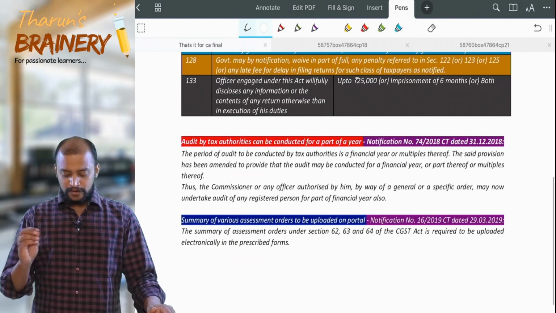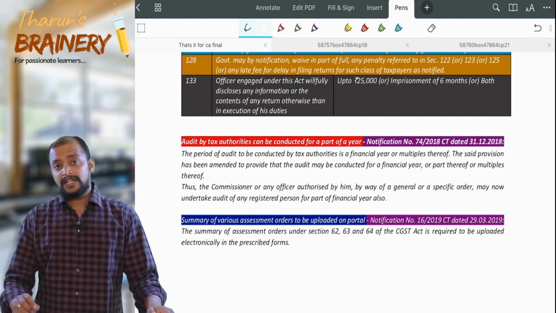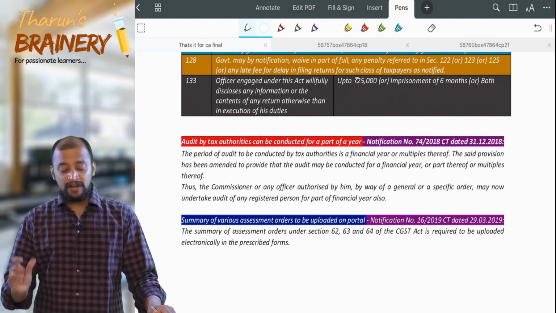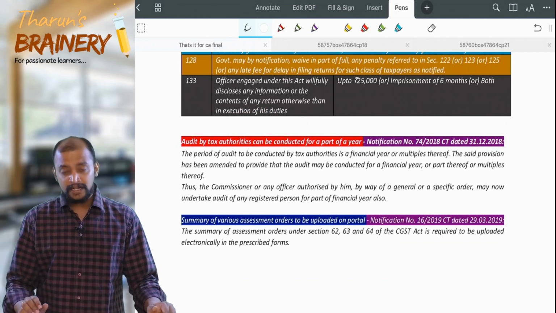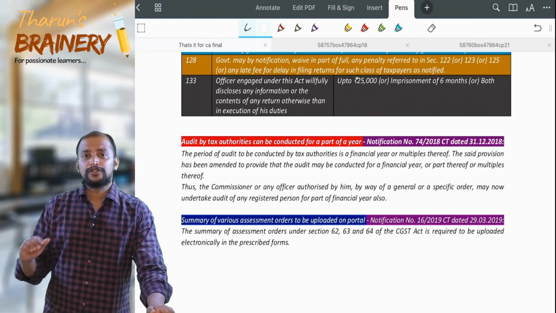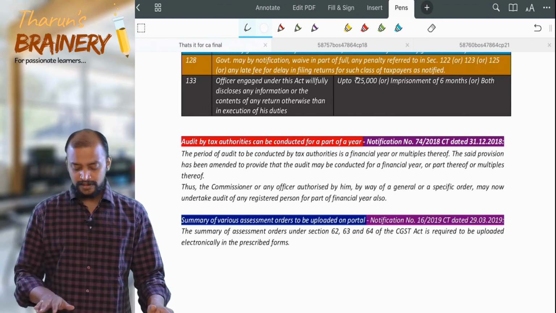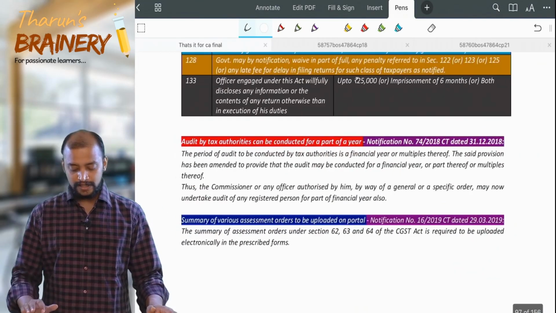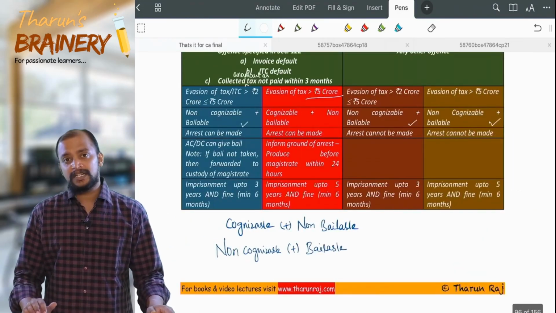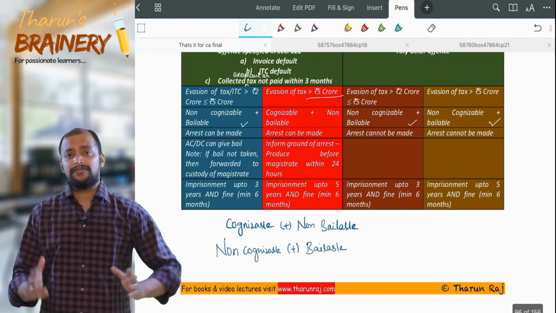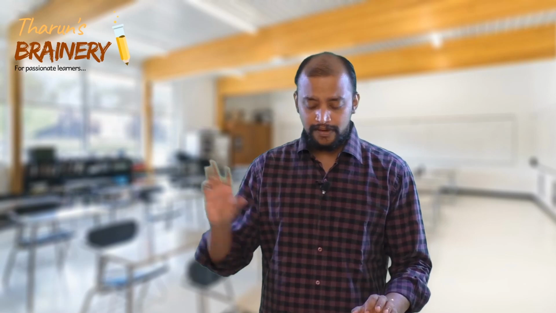Then one notification here. Audit we have discussed. Can that be conducted for part of a year? Yes, it can be conducted, and all assessment orders should be uploaded in the common portal. So these are some notifications related to this. So with this we completed inspection, search, seizure, offences, penalties, confiscation, all this we have completed.